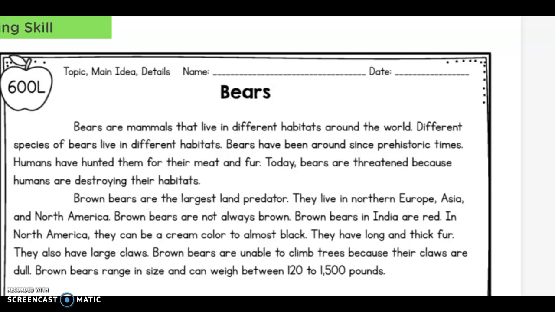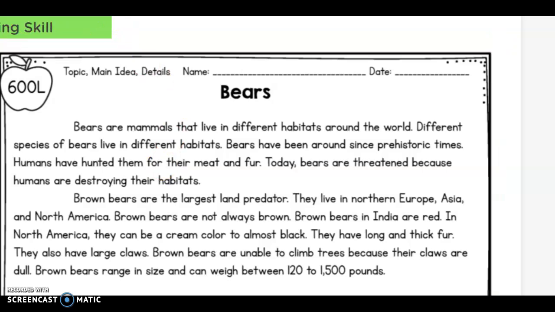Brown bears are the largest land predator. They live in northern Europe, Asia, and North America. Brown bears are not usually brown. Brown bears in India are red. In North America, they can be a cream color to almost black. They have long and thick fur. They also have large claws. Brown bears are unable to climb trees because their claws are dull. Brown bears range in size and can weigh 120 to 1,500 pounds.